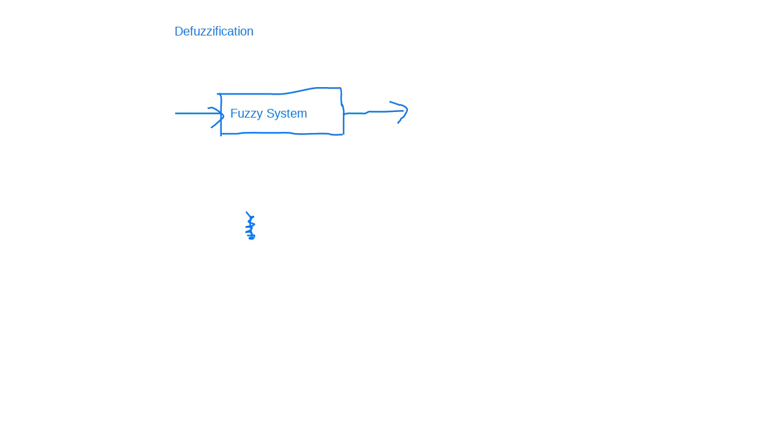So you can compare it with the fuzzy system, right? In the fuzzy system you provide crisp input and get crisp output, right?